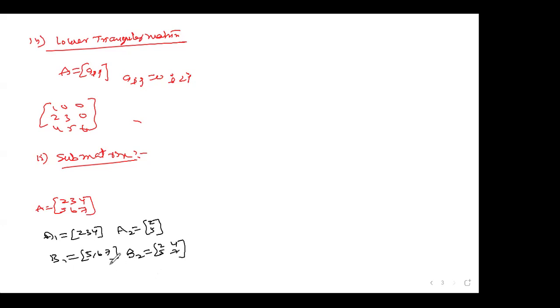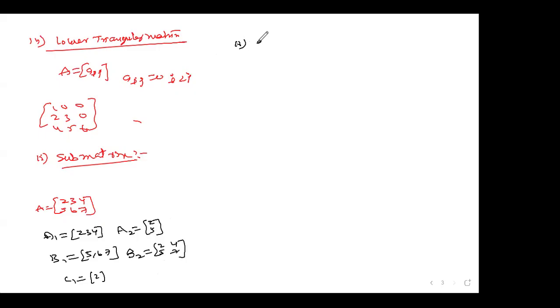So many, not only this. C1: 2, single elements are also there. That means 3 categories of submatrices are possible: row matrices, column matrices, 2 by 2 matrices, and singleton matrices are possible here. These are all called submatrices.